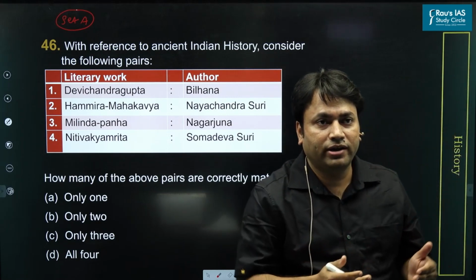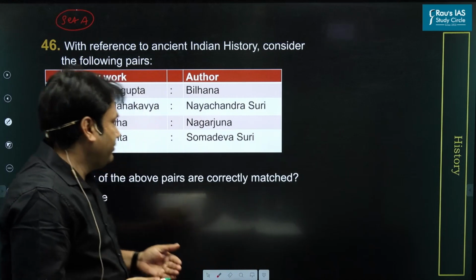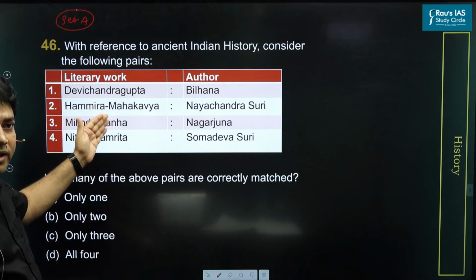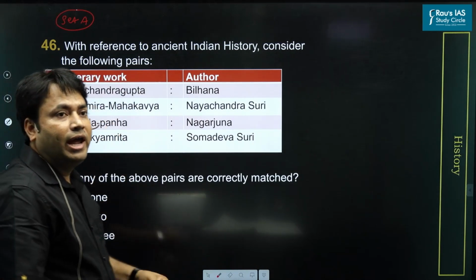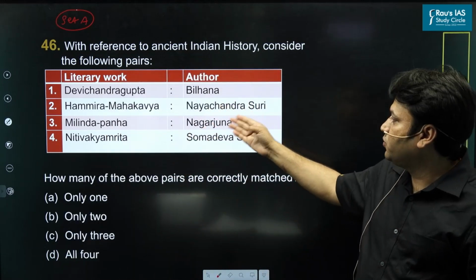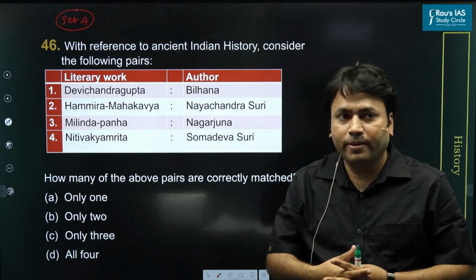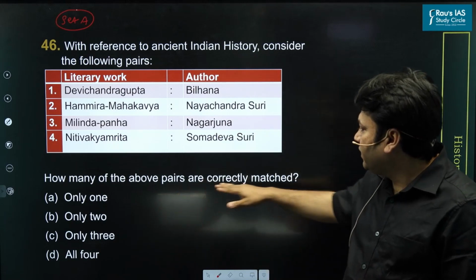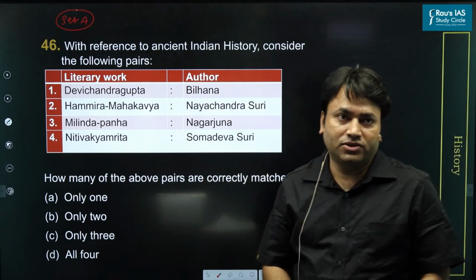Literary works are given, authors are given. Literary works are Devichandragupta, Hammira-Mahakavya, Milinda-panho, and Nitivakyamrita. And the authors are Bilhana, Nayachandra Suri, Nagarjuna, Somadeva Suri. And the question is how many of the above pairs are correctly matched? This we have to answer.